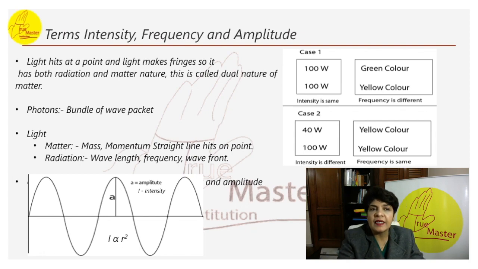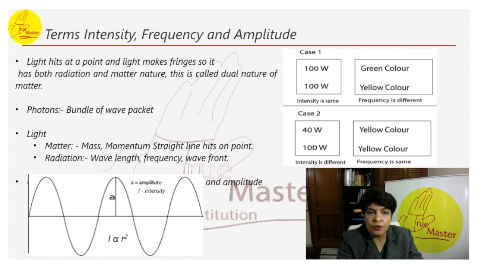Clarifying the terms intensity and frequency. Intensity of radiant energy is the power transferred per unit area, where the area is measured on the plane perpendicular to the direction of propagation of energy. What is frequency? Frequency is the number of occurrences of a repeating event per unit of time. It is defined as the number of oscillations of a wave per unit time, measured in hertz.